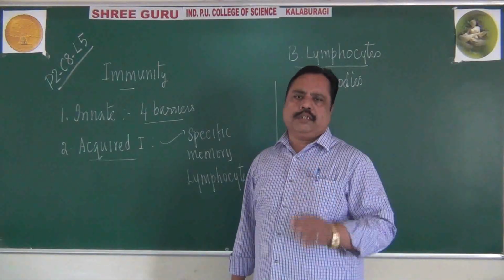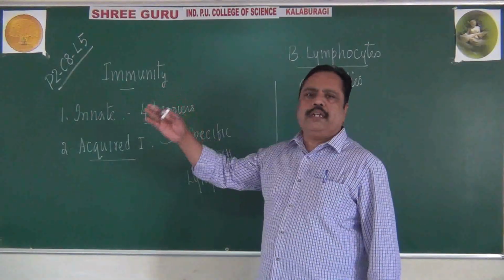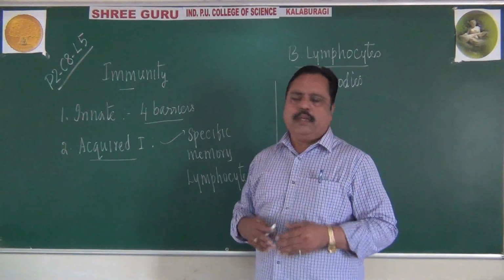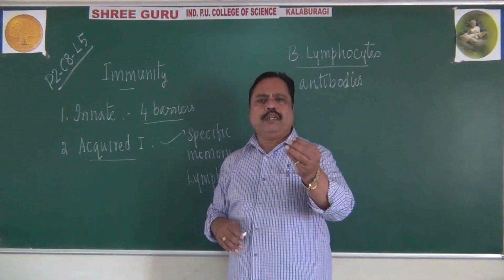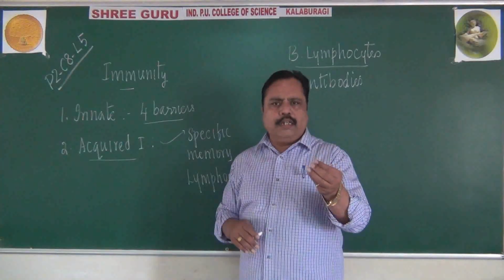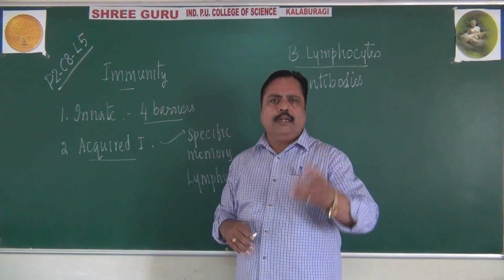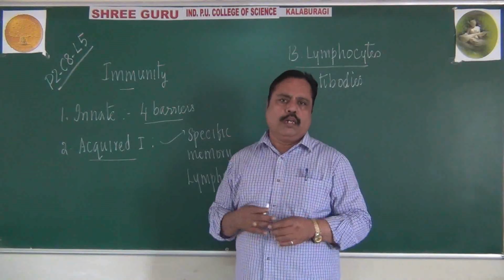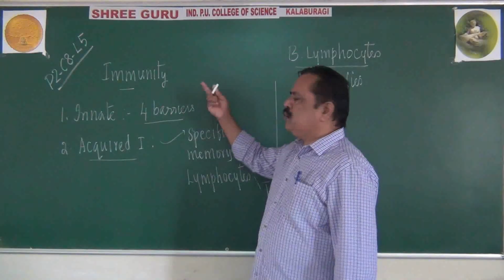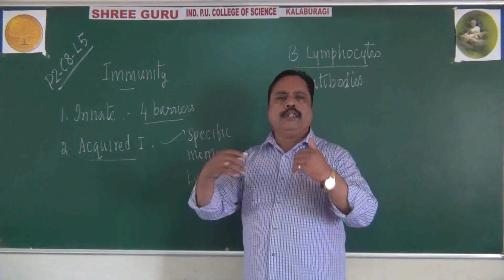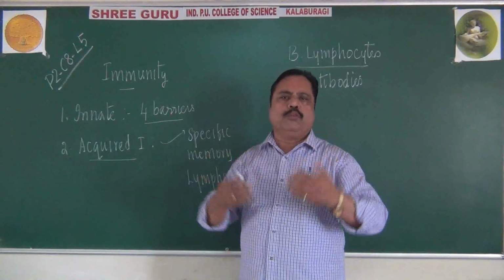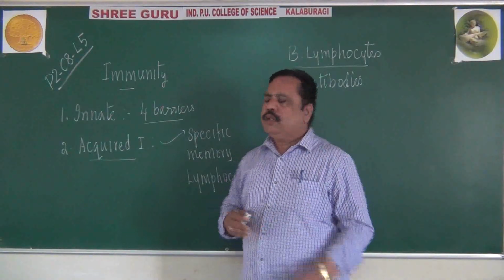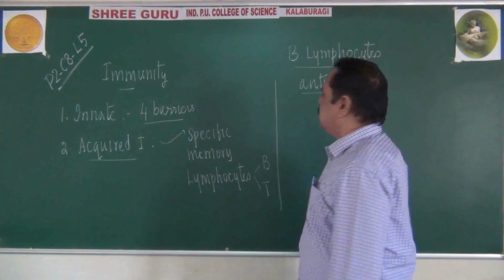Antigen is any substance which can create disease or which can create some immune response. That antigen may be a dust particle, it may be dander, it may be some kind of animal hair, pet animal's hair, or it may be a microorganism or a macroorganism also. When such a pathogen enters into our body, against that pathogen we produce some group of proteins to fight with that foreign organism. Those proteins are called antibodies, remember.